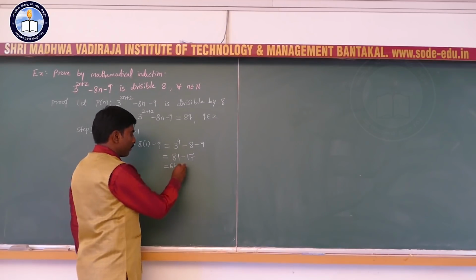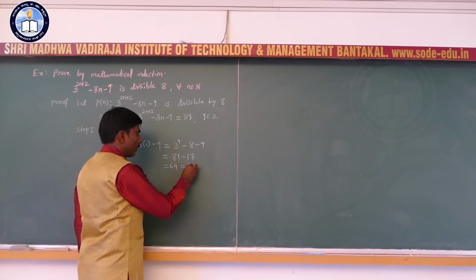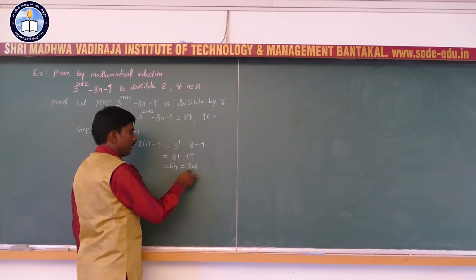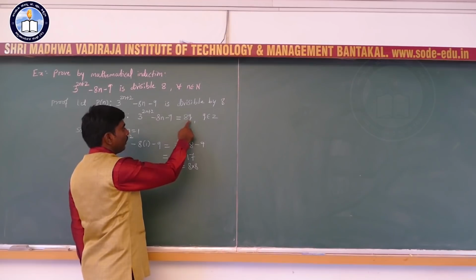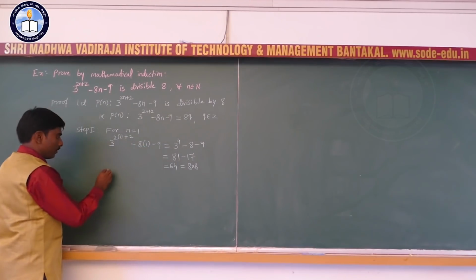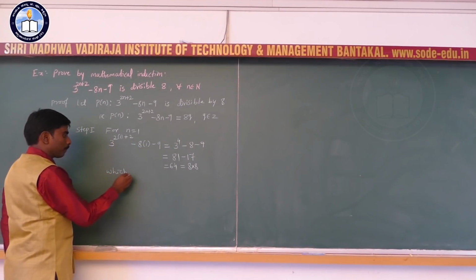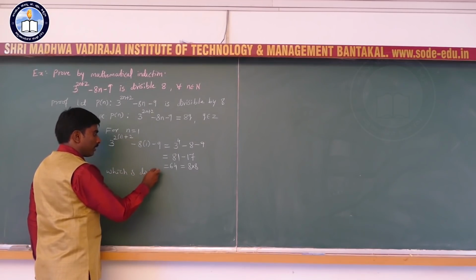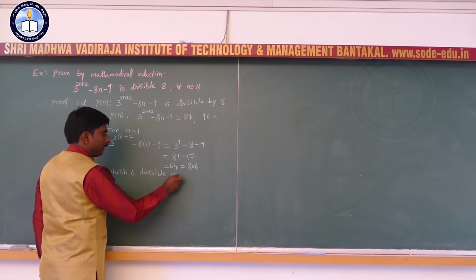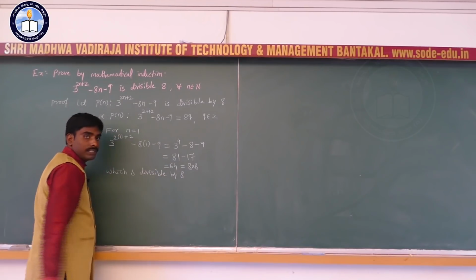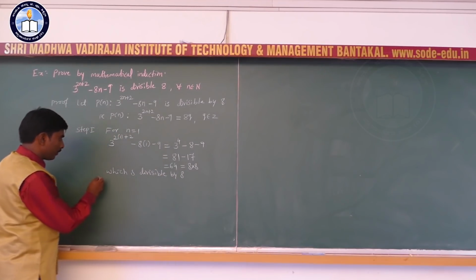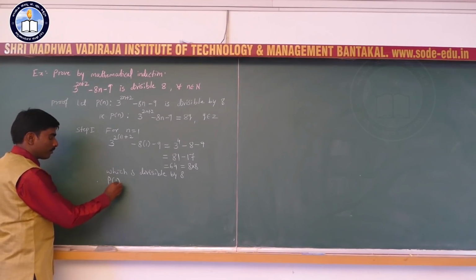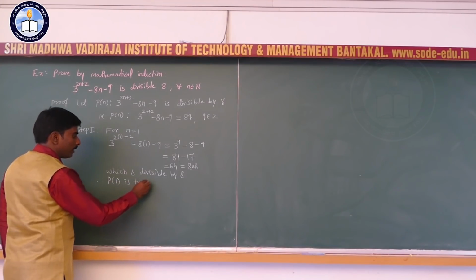So it is in the form of 8 into 8, which means 8 into q. Hence, it is divisible by 8. Okay, 64 is divisible by 8. So therefore, p of 1 is true.